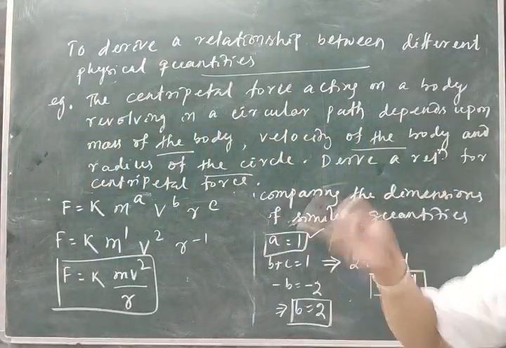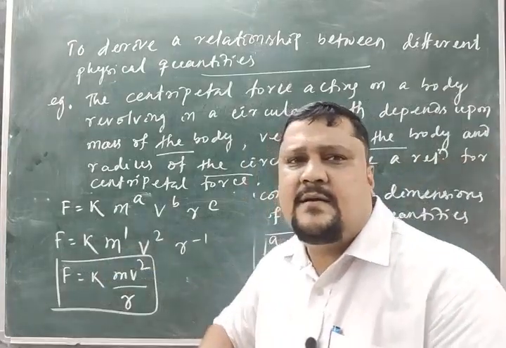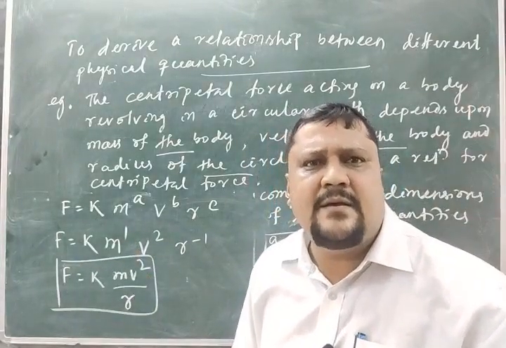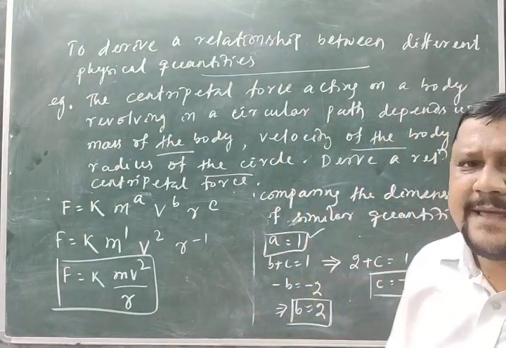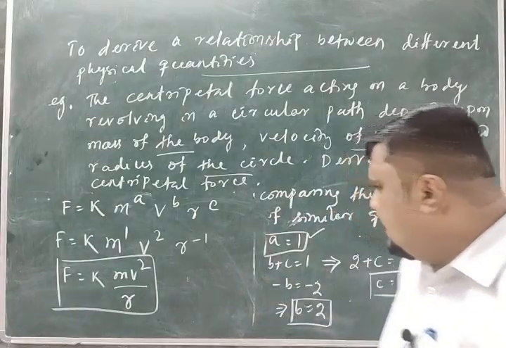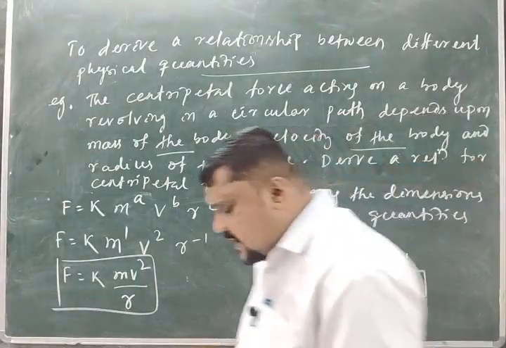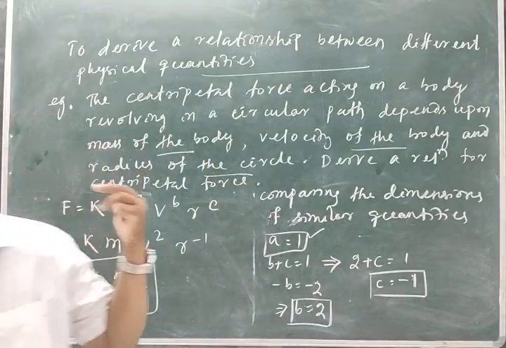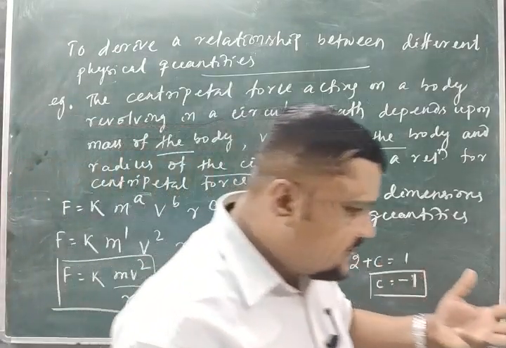So this is a limitation. Always you get this dimensionless constant. In some cases this k may be half, in some cases the k may be pi. So you cannot find this k, right? This is a limitation. Another thing: when you are solving this one, you are getting 3 equations and 3 unknowns, a, b, c. 3 equations and 3 unknowns, right?